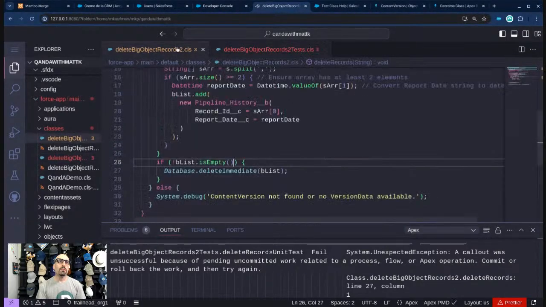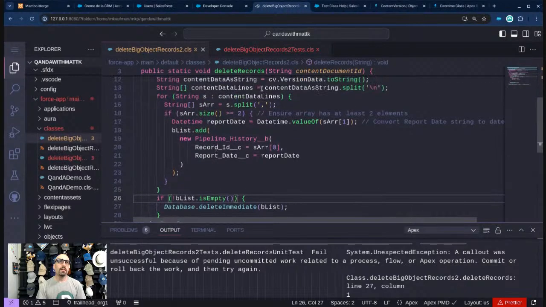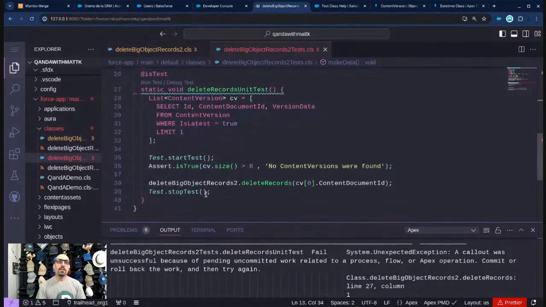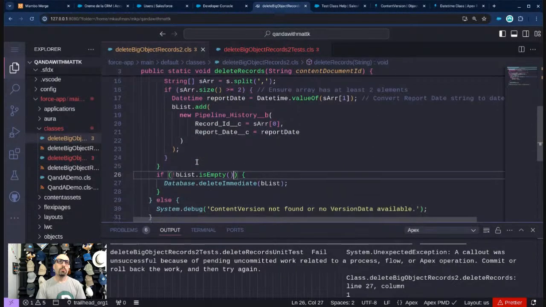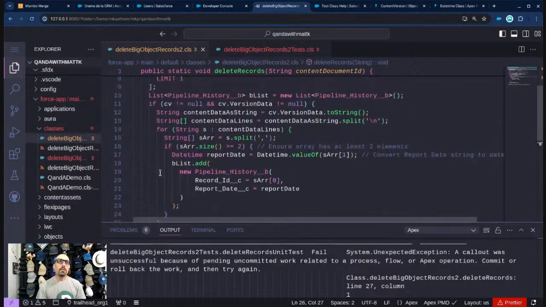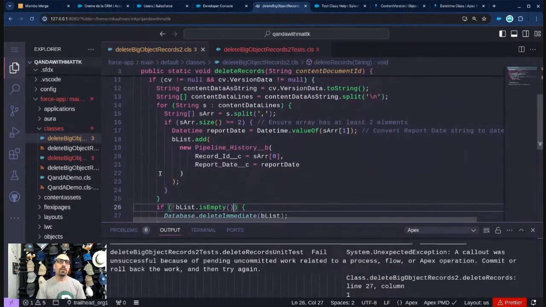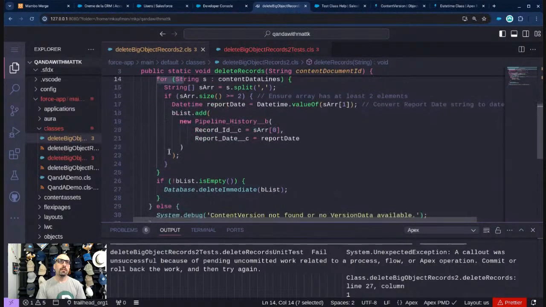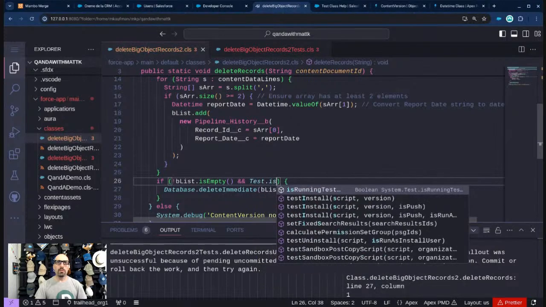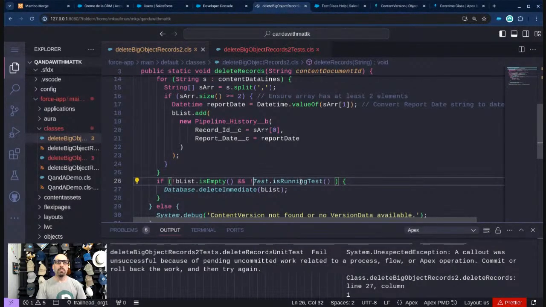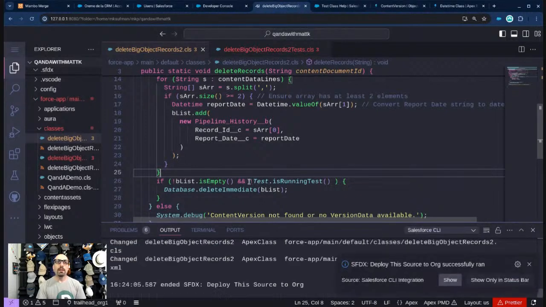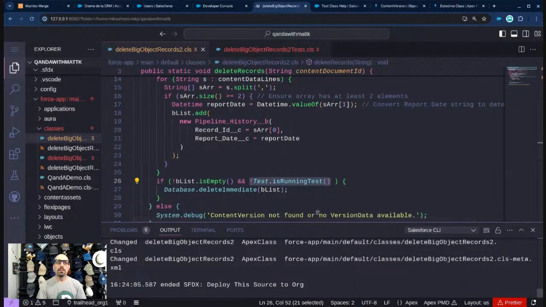I'm just curious, why does it think that something is still running? I don't think something is still running. Let's just double check. Where's that for loop? The for loop is here. That should be fine. Okay, so let's just add it in there. So is running test basically tells Apex if this is running a test or if this is running in real business logic. And I want to say only do this if it's not running a test, right?